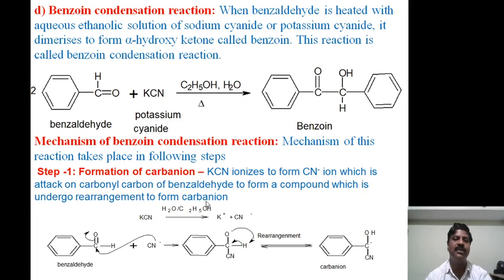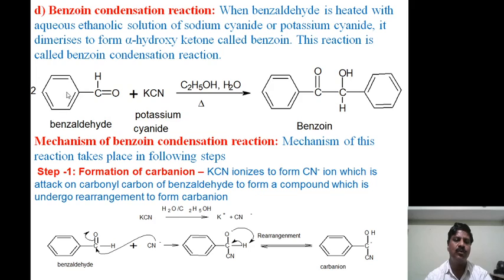Now coming to the fourth reaction, the benzoin condensation reaction, in which benzaldehyde is heated with an aqueous ethanolic solution of sodium cyanide or potassium cyanide, and it dimerizes to form an alpha hydroxy ketone called benzoin. This reaction is called the benzoin condensation reaction.